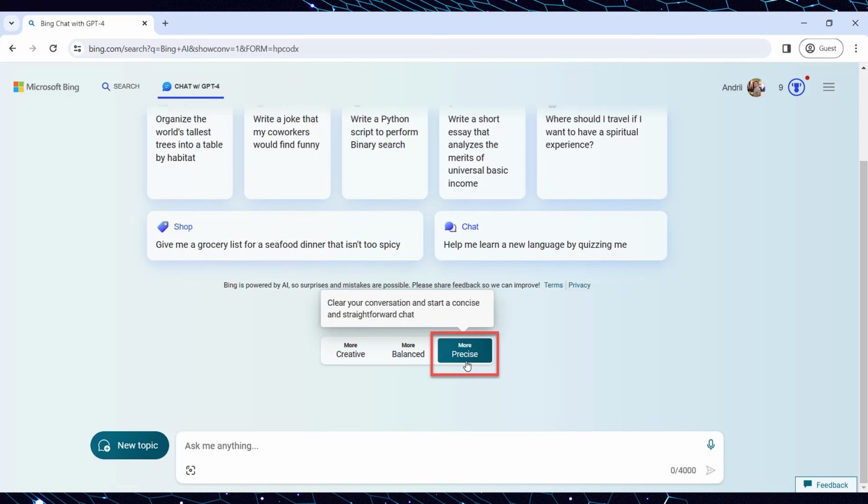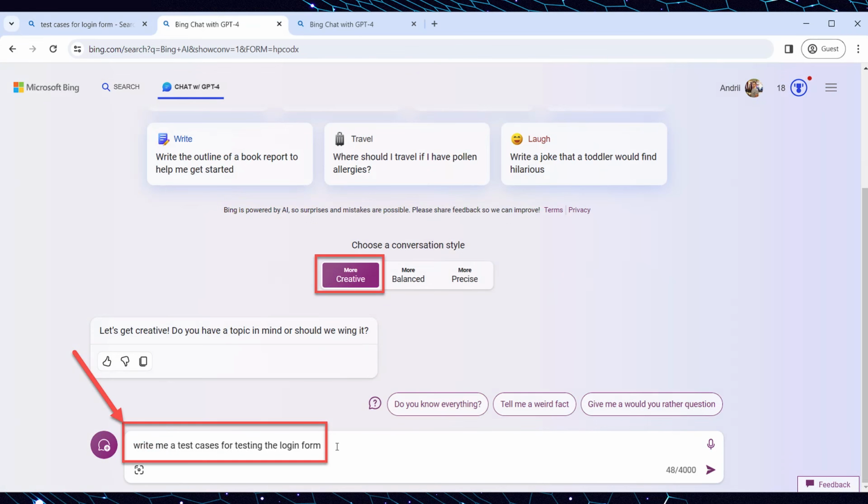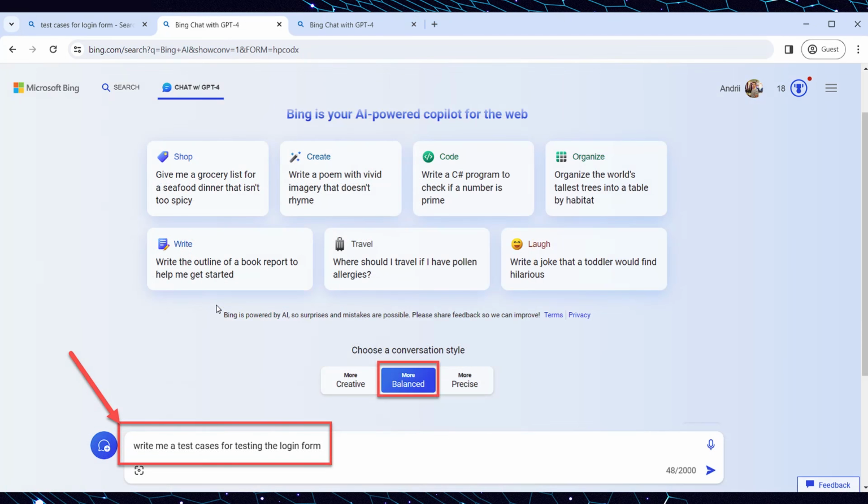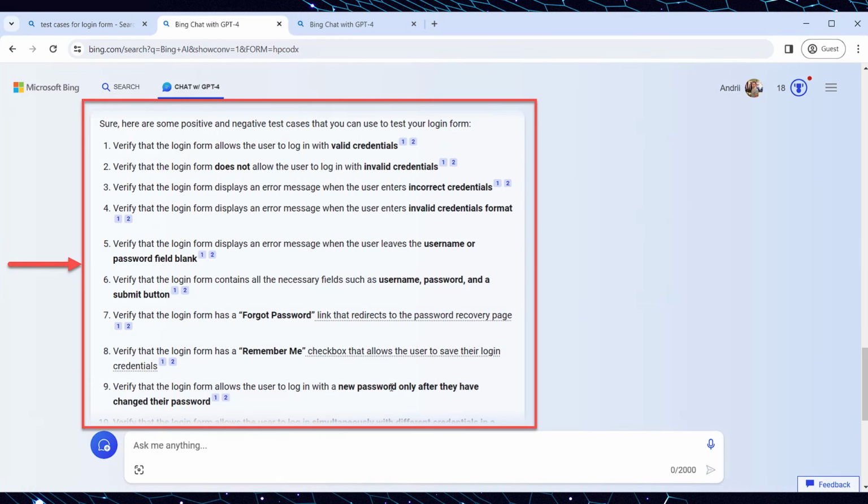For example, open Bing AI, choose the more creative option of the conversation style, and input the next prompt. Write me test cases for testing the login form. After submitting the prompt, Bing answers by providing the list of test cases, each with 1 row without additional details. Then open Bing AI, choose the more balanced option of the conversation style, and input the same prompt. Write me test cases for testing the login form. After submitting the prompt, Bing answers by providing the list of test cases that are divided into positive and negative, highlighting the credentials.